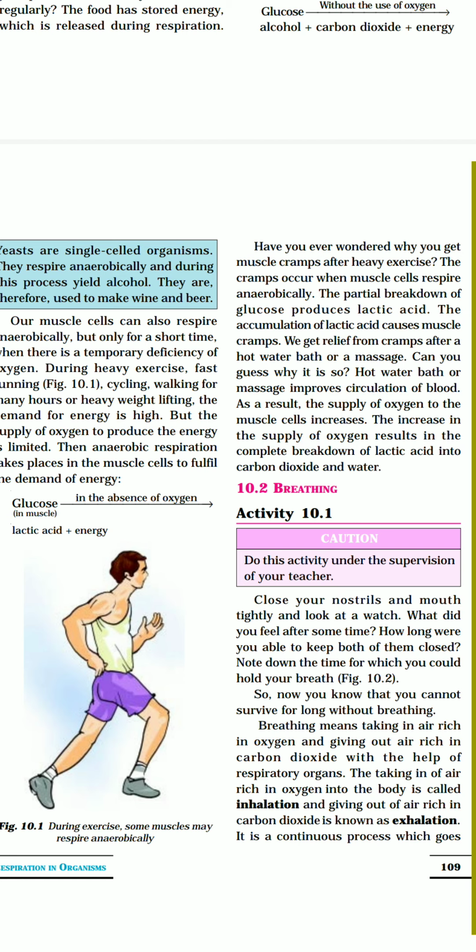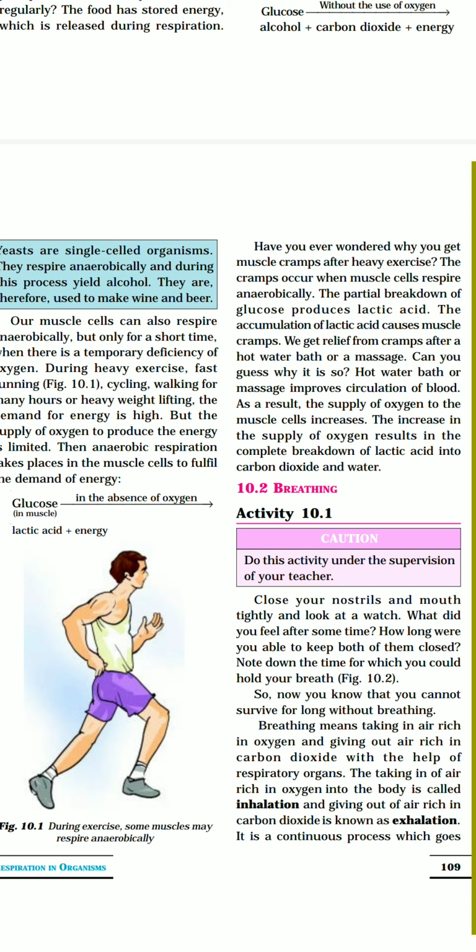And when this lactic acid starts forming in our muscle cells, the muscles get cramped. Cramping happens, okay, because of this. So it occurs when muscle cells respire anaerobically and there is a partial breakdown of glucose into lactic acid. So glucose will not break down completely, it breaks down partially, and when it breaks down partially it forms lactic acid, and this lactic acid causes muscle cramp.